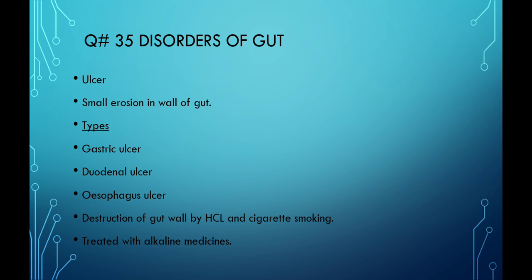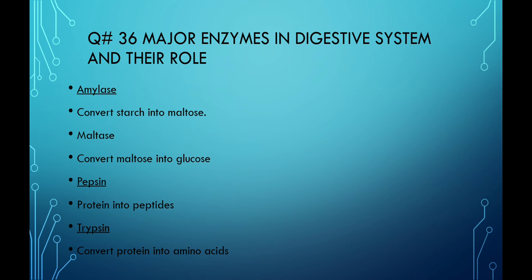The third is the esophageal ulcer, which develops in the wall of the esophagus. Symptoms of ulcer are loss of appetite, weight loss, etc., and abdominal burning. Ulcer is due to the destruction of the gut wall by HCl, and one of the main causes is also cigarette smoking. It is treated with alkaline medicines.